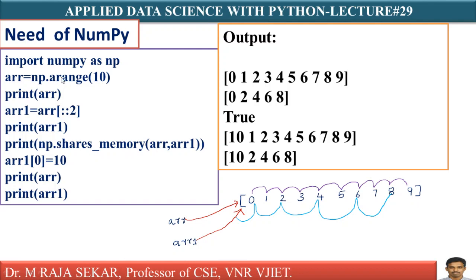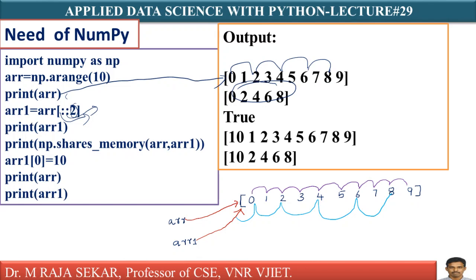Just see, ARR equal to np.arange(10), we know the meaning of that particular function. If I print ARR, I will get a single dimensional array with elements 0 to 9. Now, what's happening here? Just see. In ARR[::2], start means 0 index, by default 0. Stop means till the end. What is this 2? This is the step size, means it skips elements. First it will take 0, then 2, then 4, then 6, then 8. Therefore, we are slicing 0, 2, 4, 6, 8. That sliced part I am keeping in ARR1.